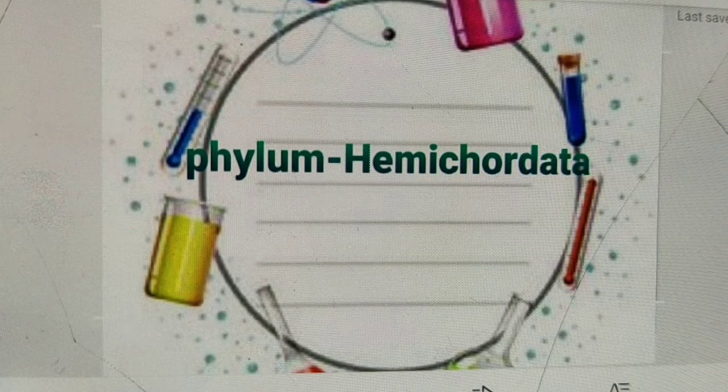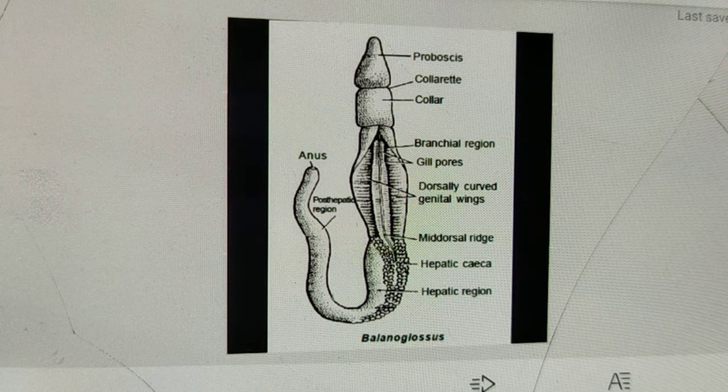Their fertilization external in sea water, and also their development direct, maybe indirect, with a free swimming Tornaria larva. An example of Hemichordata is Balanoglossus. Okay, Balanoglossus. See here, body is divided into proboscis, collar, okay, etc.